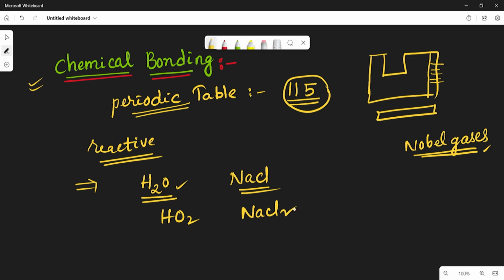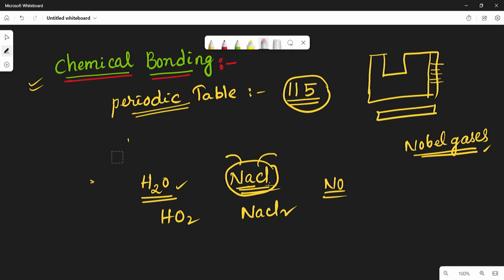And the third question is, take NaCl. NaCl means sodium and chloride. So when you shake this common salt, does it separate into sodium and chlorine? No, it doesn't separate. Which means here the two atoms, sodium and chlorine, are being held together. So to answer all these questions, we have to know a few points regarding chemical bonding.